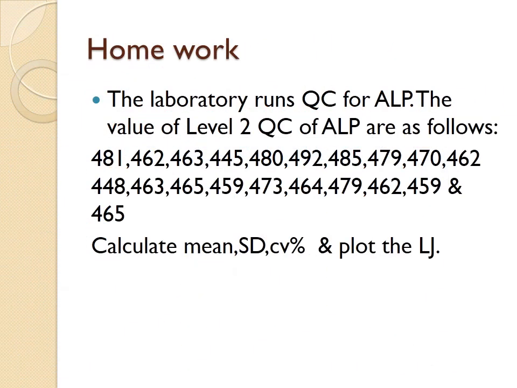Now I have given a small task for you. The laboratory runs QC for ALP. The values of level 2 QC of alkaline phosphatase are these 20 values I have given. Calculate the mean, standard deviation SD, and CV percentage, that is the coefficient of variation, and plot the LJ chart, calculating the lab mean, 1 SD, 2 SD, and see whether any outlier is there. This is your homework, you need to do it and submit it.